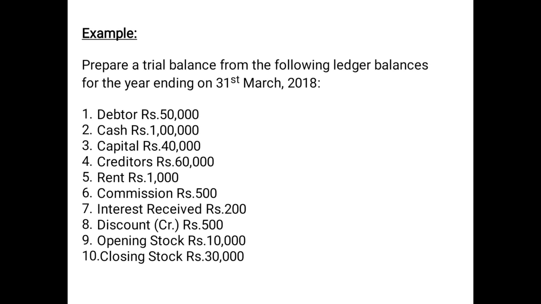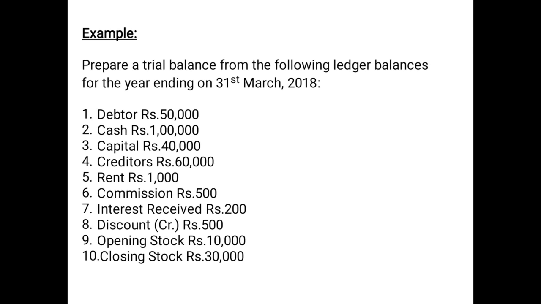Rent 1,000. Now if it is rent paid, then it will be posted on the debit side because it is an expense. If it is rent received, it will be posted on the credit side because it is an income. But here only the word rent is given. In such cases, in case of nominal account, unless and until the word received is given, if the question is silent regarding whether it is paid or received, then we assume it to be paid. So here rent rupees 1,000 will be assumed to be rent paid, and therefore being an expense, it will be posted on the debit side of the trial balance.